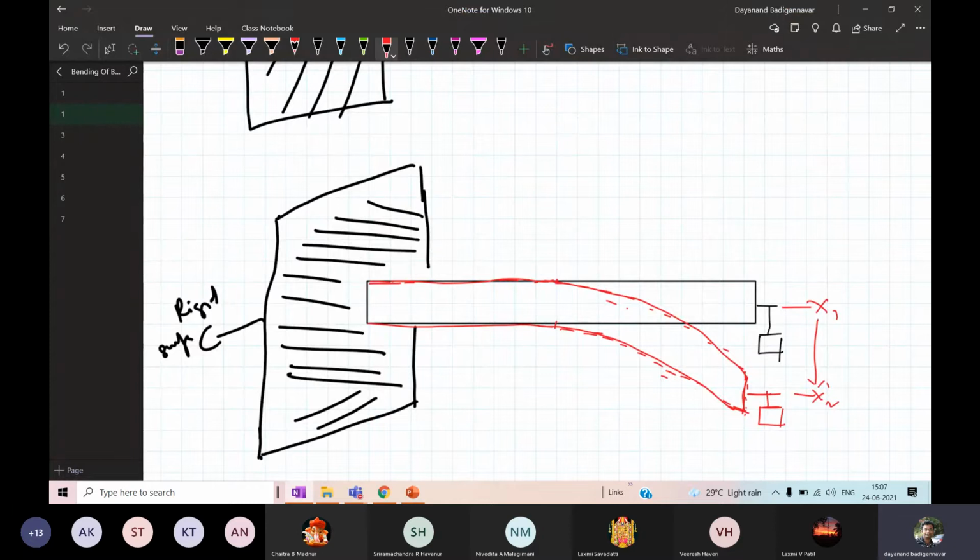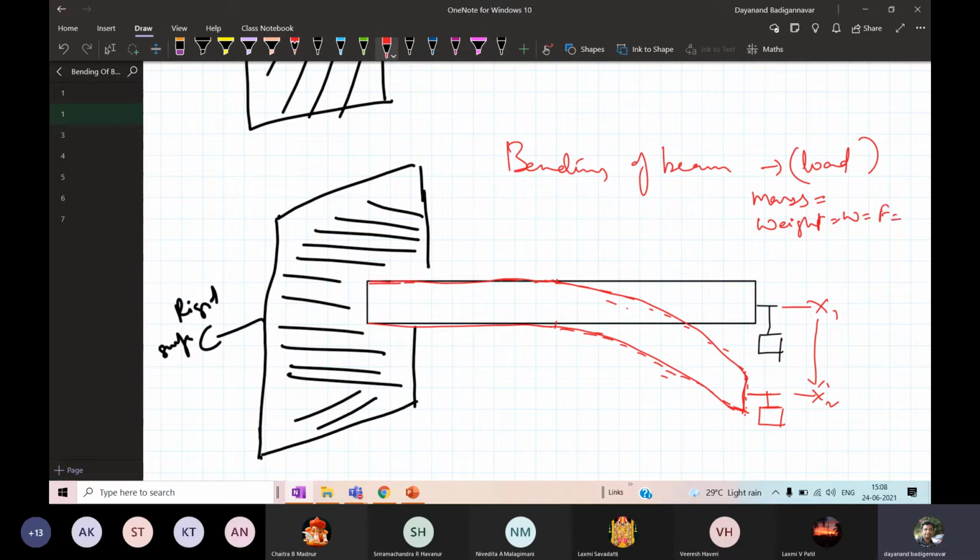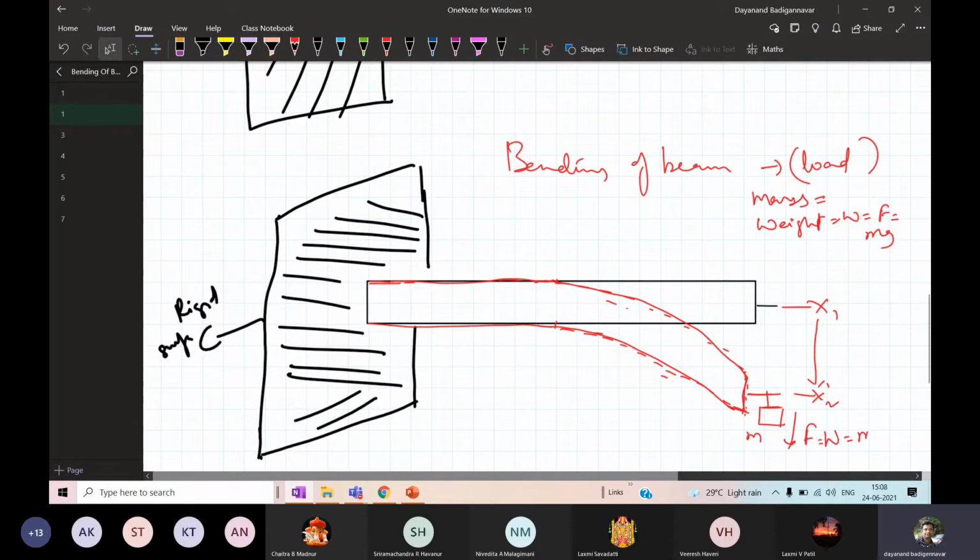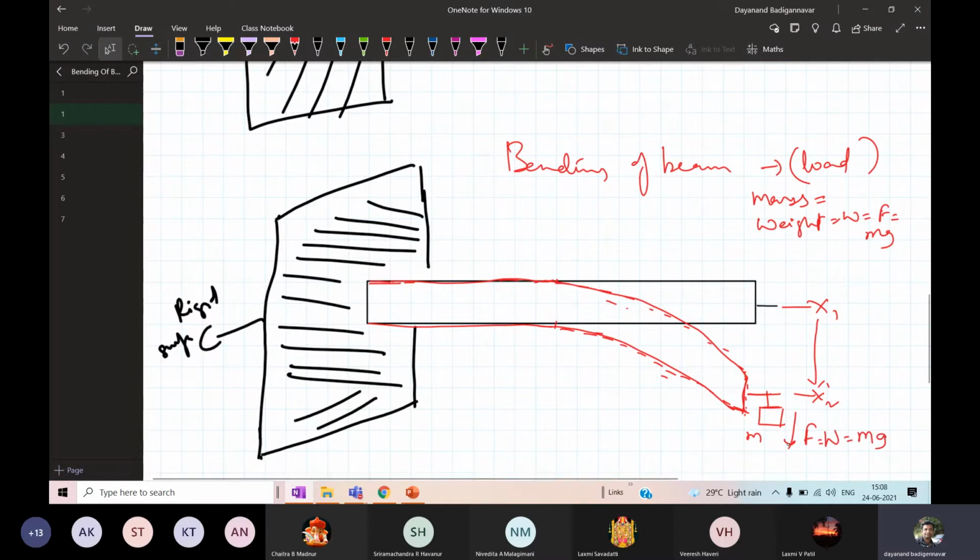What actually happens here is that when the bending of beams takes place under the influence of a load, a mass that you have hanged, due to the mass there is a weight, a force F equal to M into G. This is the mass M. As soon as you apply the mass M, there is a force or weight given by M into G in the downward direction.